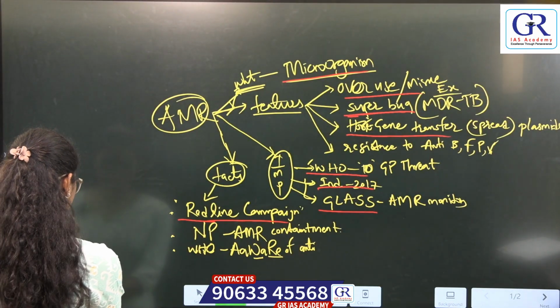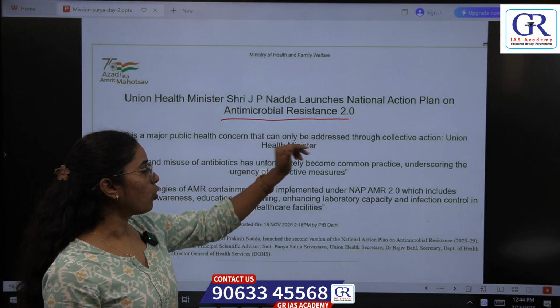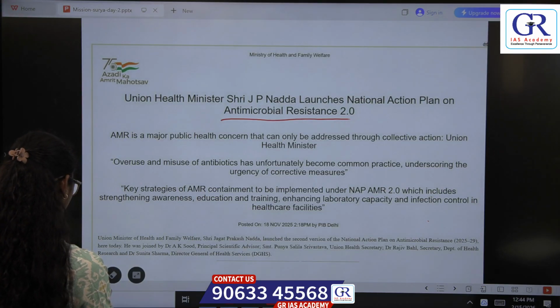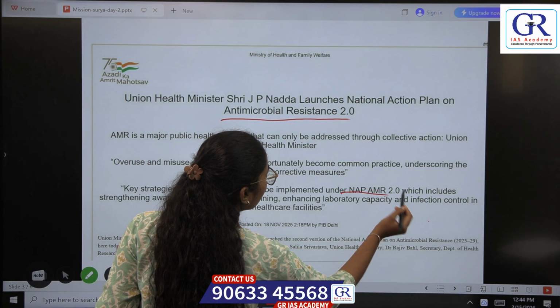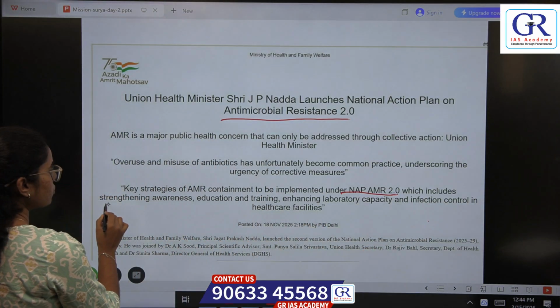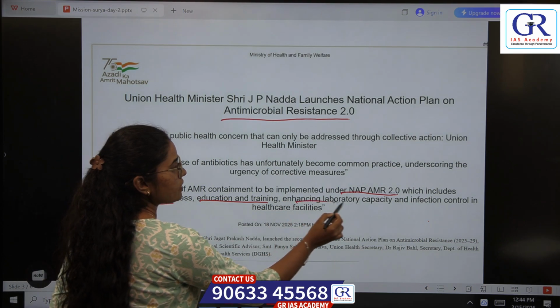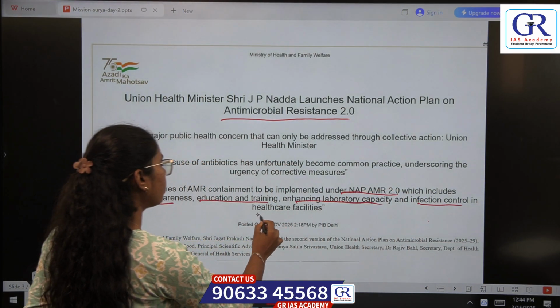And in antimicrobial resistance 2.0, what we included newly is strengthening awareness, education and training, enhancing laboratory capacity, infection control in health facilities.